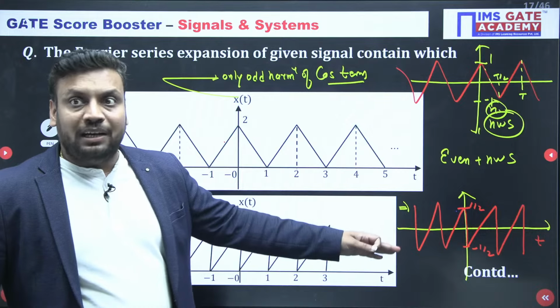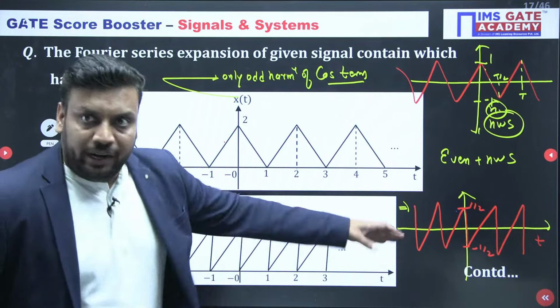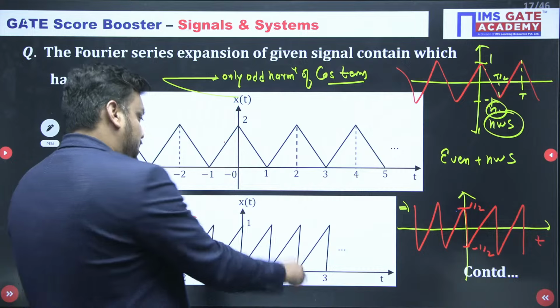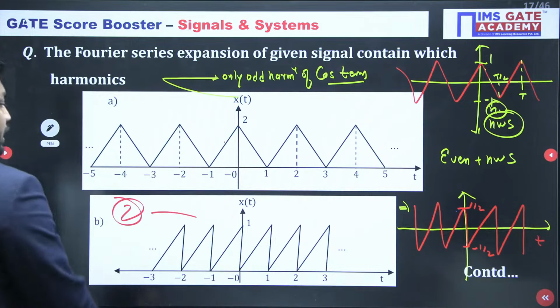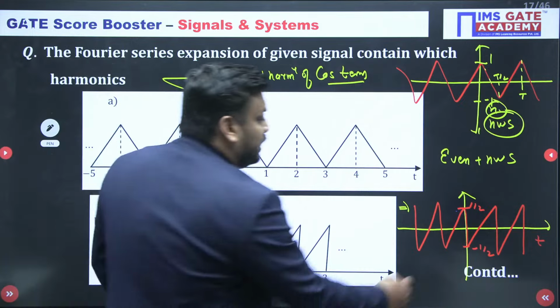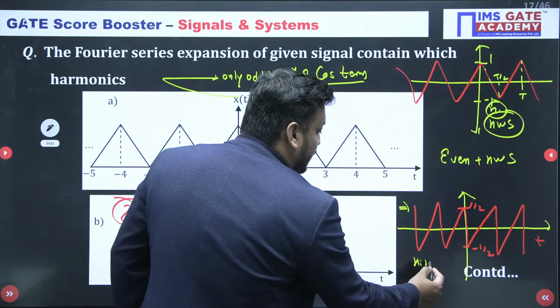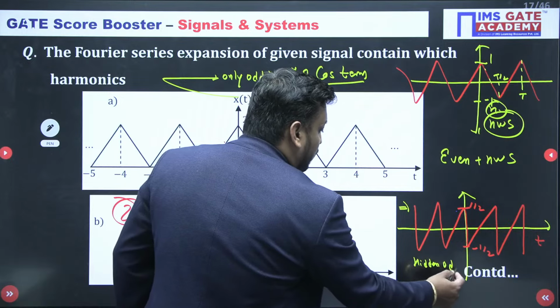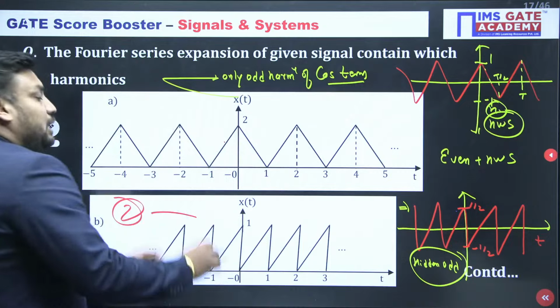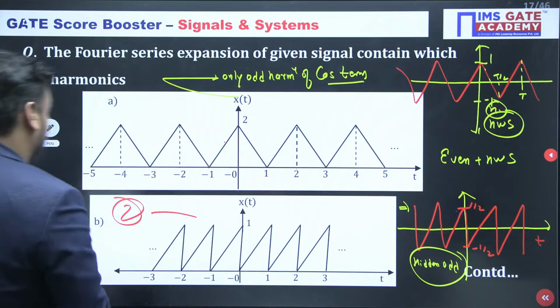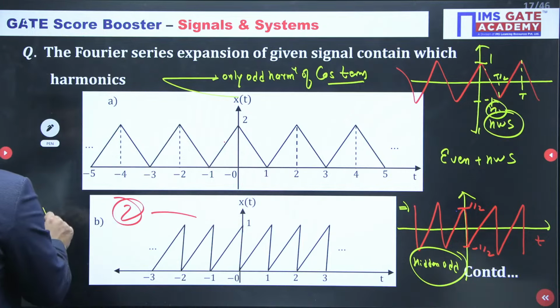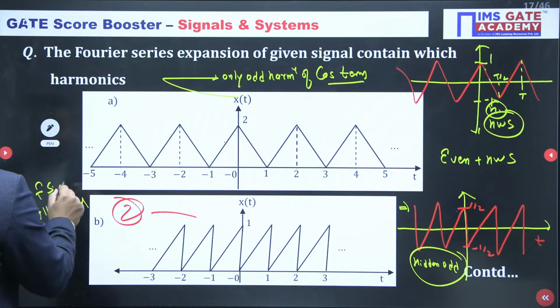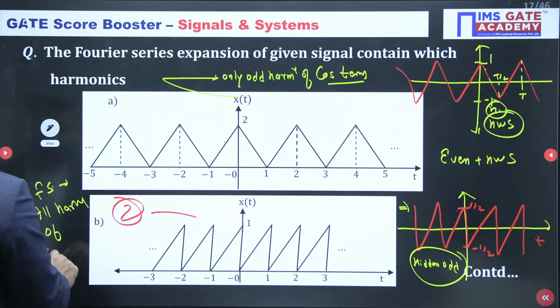But it is not directly odd, it is a hidden odd. It is not HWS, by the way. It is hidden odd. Hidden odd means the cos harmonics will be 0, and odd means sine harmonics. So the Fourier series will contain all harmonics of the sine term.